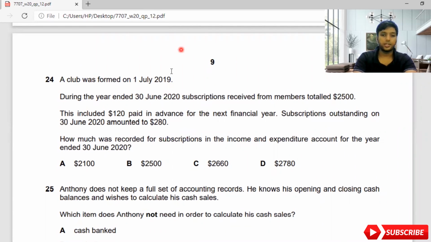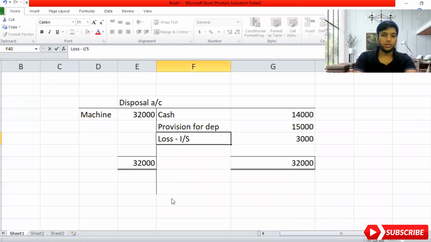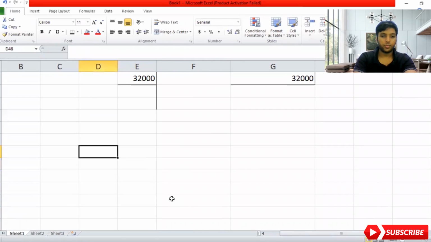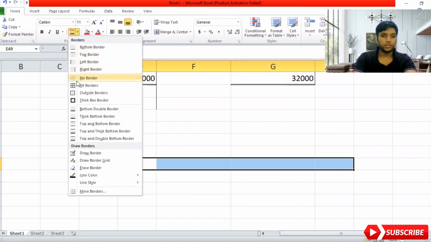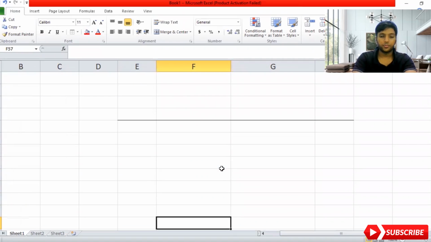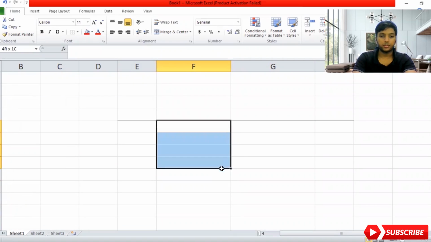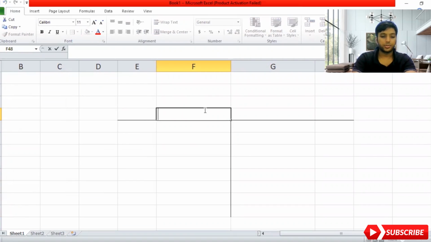Let me move on to the Excel sheet, guys, to explain this. I'll open up a T column to teach you how this subscription works. As you all know, I have already explained this in the May-June paper, but I'll explain again, guys, for your information, how a subscription account works. Here I'll write subscription account.